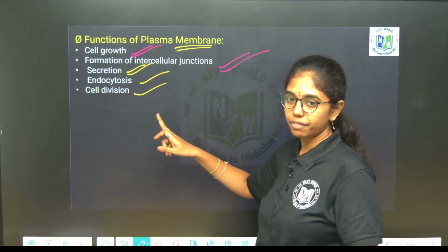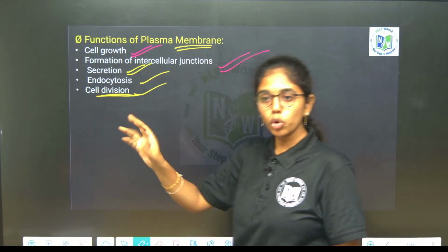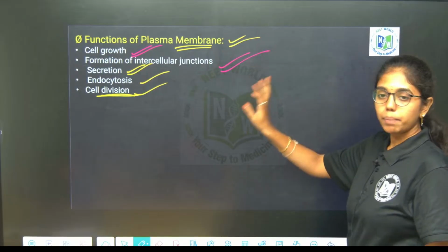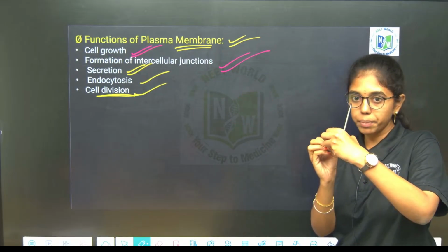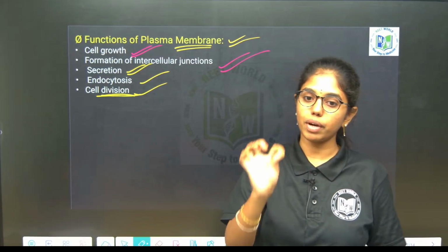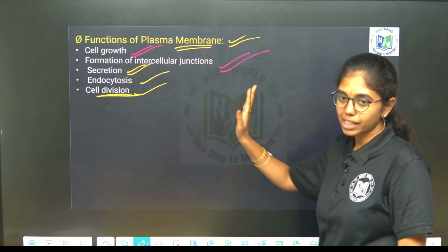Endocytosis and cell division. Cell division, that is cytokinesis, cell movement or cell division, is keenly promoted by what? Plasma membrane. First it is the plasma membrane only, either cell furrow formation or cell plate formation happens from where? Cell membrane. So these are the major functions of the plasma membrane.